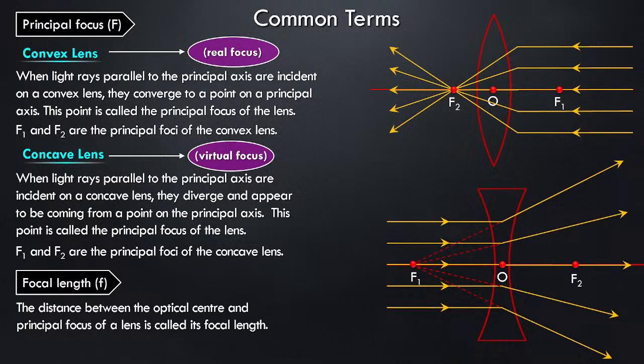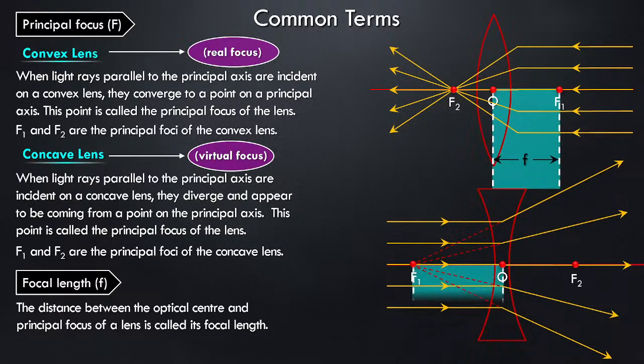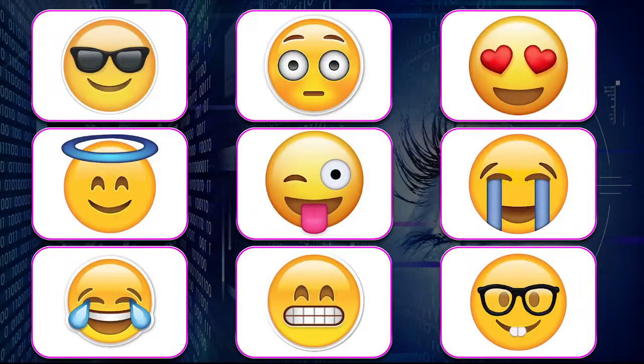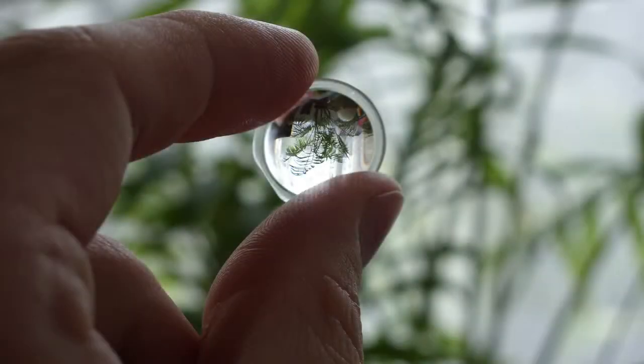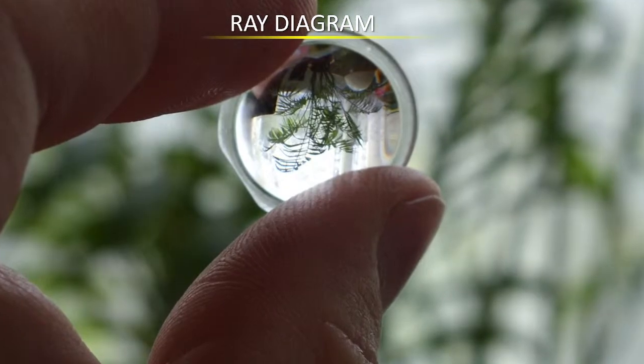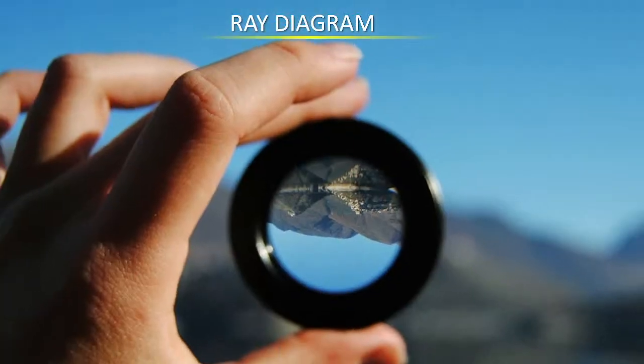Focal length, the distance between f1 and f2 is called as what? Focal length. So this is f1. Okay, this is the focal length. Do you all understand? That's it. We have done with the basics. Now look at this now. Look at this carefully. What is happening?